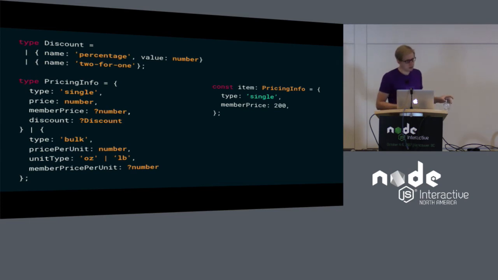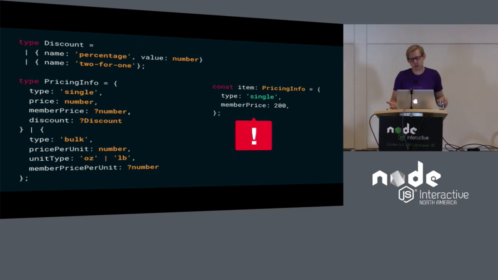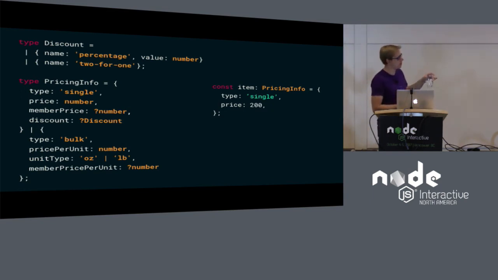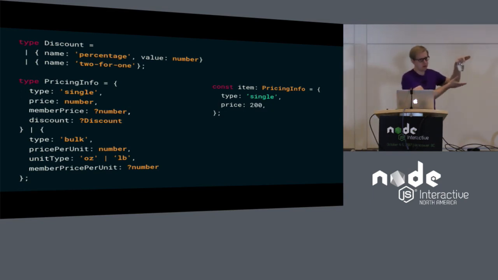So best of all, if someone tries to build an object that matches this type with some parameters that don't make any sense, so in this case we have a member price but no price, the type system is going to check that. So it's actually now impossible to represent the price info object that matches these criteria that doesn't also make sense for our business. We've just completely eliminated a class of problems.